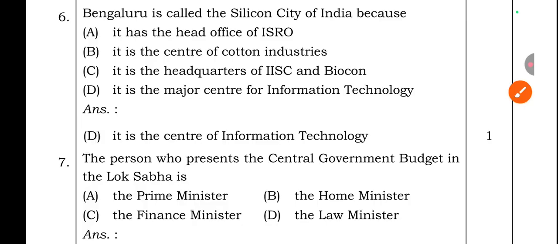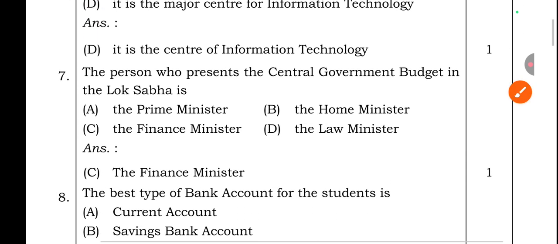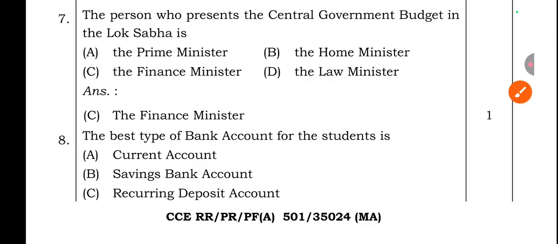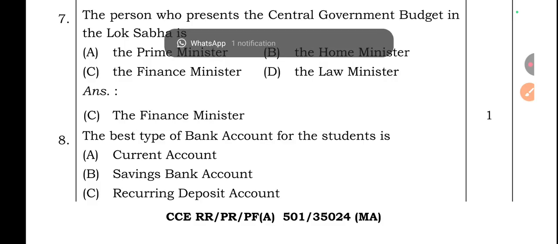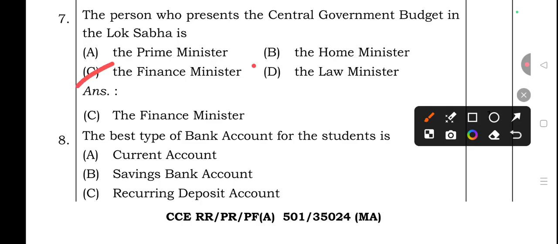Question number 6. Bangalore is called the Silicon City of India because it has the head office of ISRO, it is the center of the cotton industry, it is the headquarters of IISc and Biocon, or it is the major center for information technology. The right answer is option D, it is the major center for information technology. Question number 7. The person who presents the central government budget in Lok Sabha is the Prime Minister, the Home Minister, the Finance Minister, or the Law Minister. The right answer is option C, the Finance Minister.